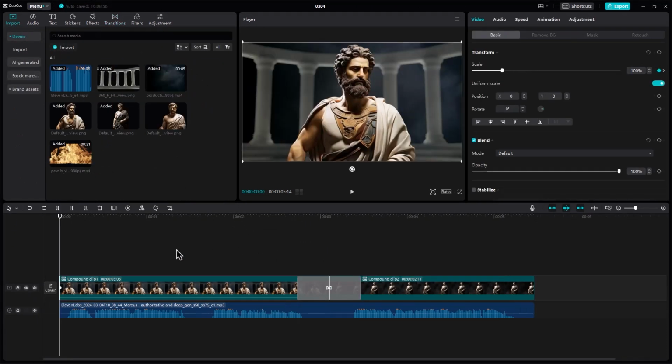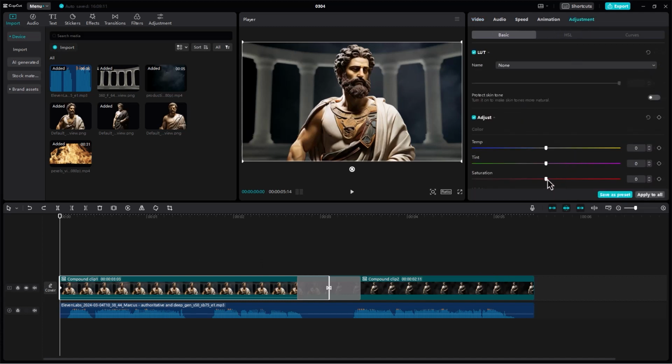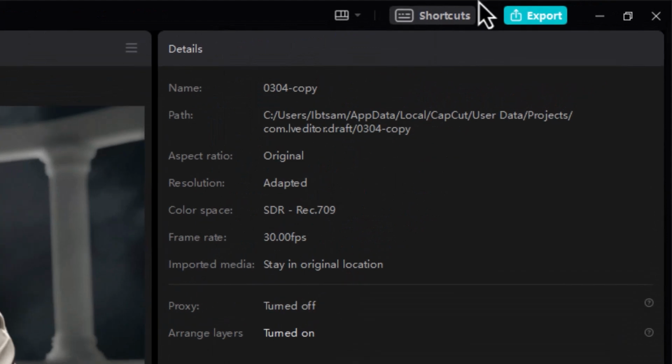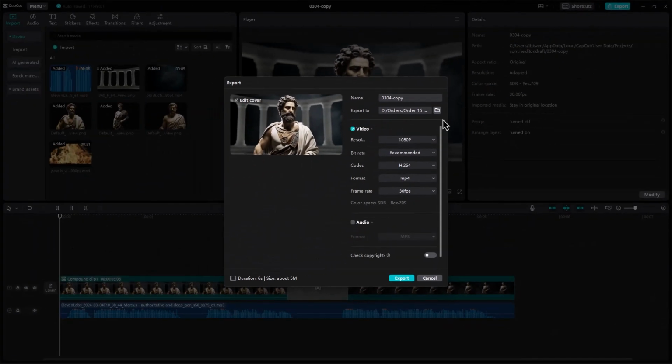Now, if you want to change the colorized look of the character to black and white, simply click on the Adjustment option from the right panel. Then, decrease the saturation of the clip. Now, our video is ready. To export the video, simply click on the Export button in the top right corner. Next, choose the video format, and finally, click on the Export button.